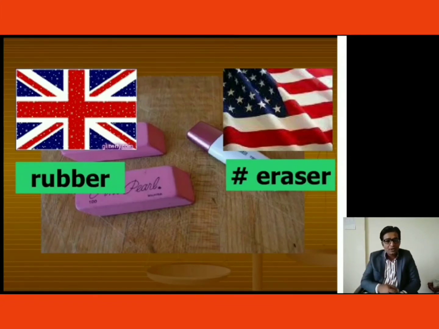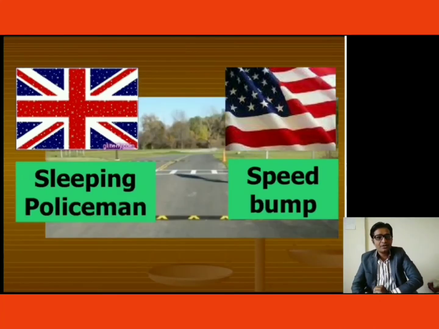So rubber, the eraser, which we use for rubbing out anything which we have written using a pencil. British people call this particular thing rubber, and Americans call it eraser, right? We have speed breakers everywhere on the road, but for the same speed breaker, the British call it sleeping policeman, Americans call it speed bump, and Indians call it speed breaker, right?